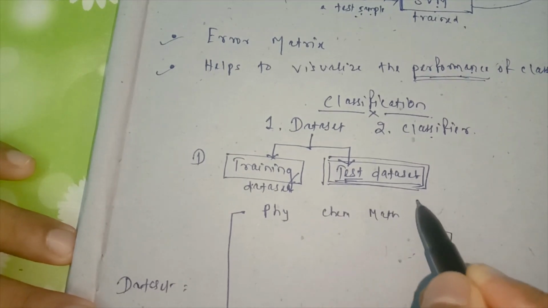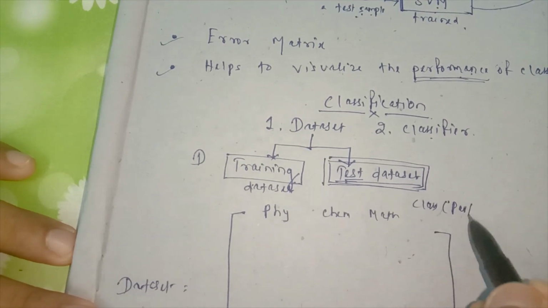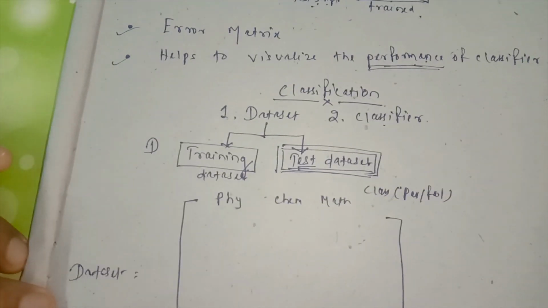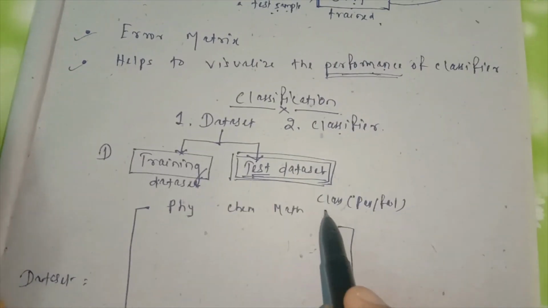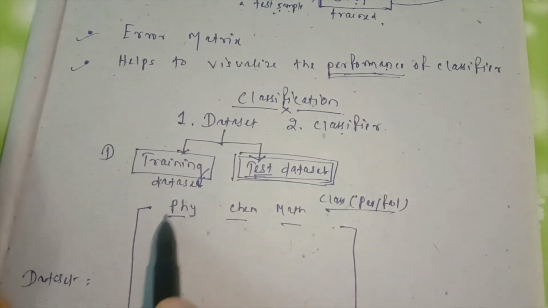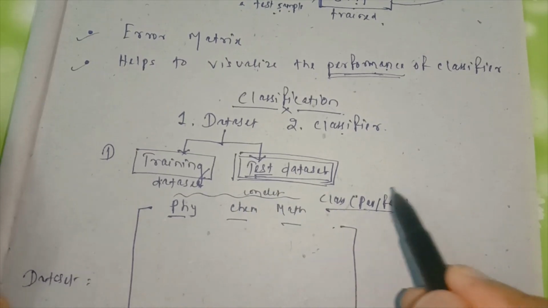And the class label is pass or fail, which indicates whether the student passed or failed. This information is available in the last column. These three columns are known as conditional attributes, and this last one is known as the class attribute.